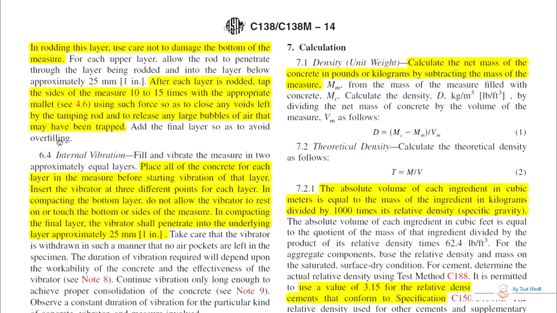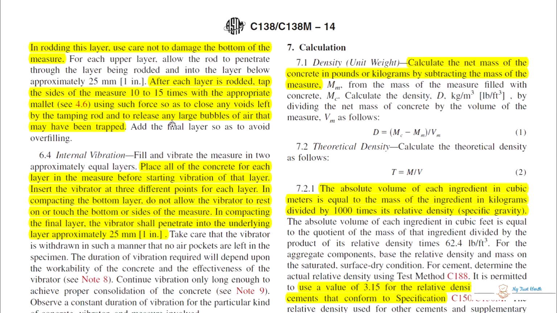So when you have completed the rodding process, and then you should use the mallet and hit the sides of the measure with such force as to close any voids left by the tamping rod and to release any large bubbles of air that may have been trapped.